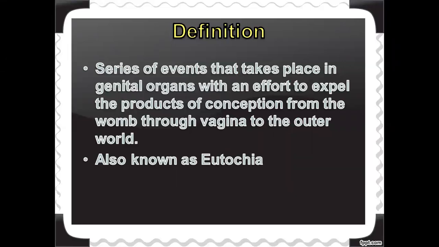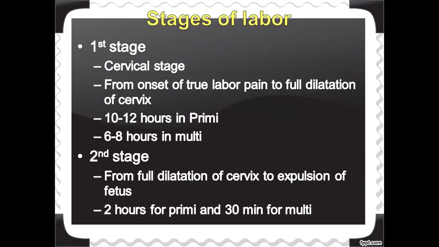Labor means a series of events taking place inside the genital organs of a woman, so that because of these events, the products of conception will be expelled from her uterus through the vagina to the outer world. This is known as labor or eutocia. So the other name for labor is eutocia. Let's see the next slide, the stages of labor.